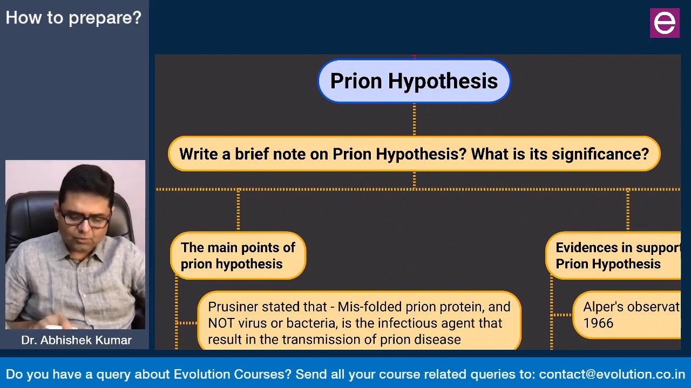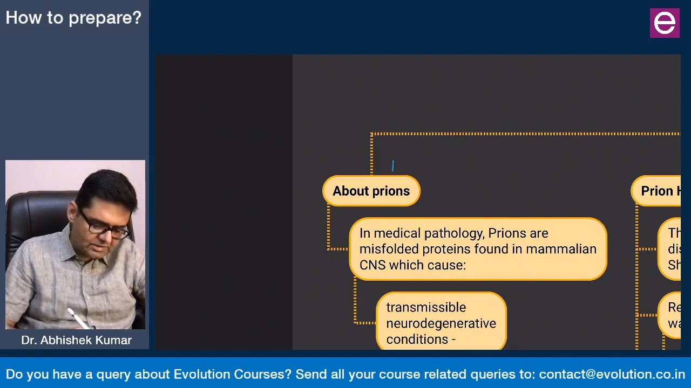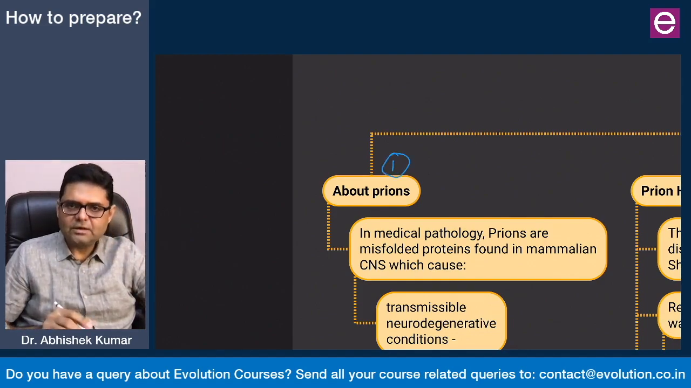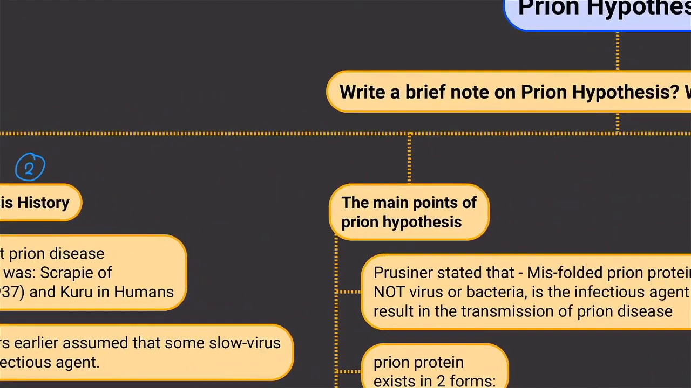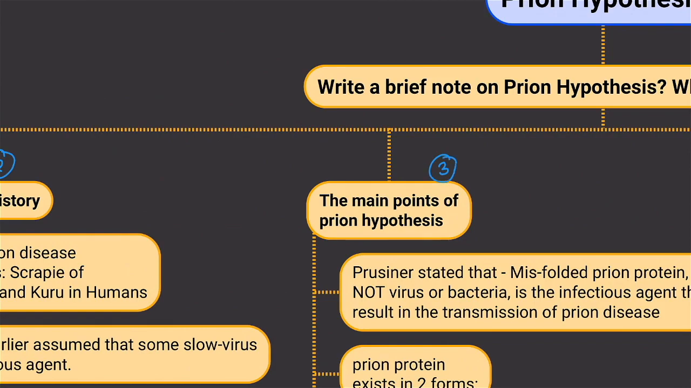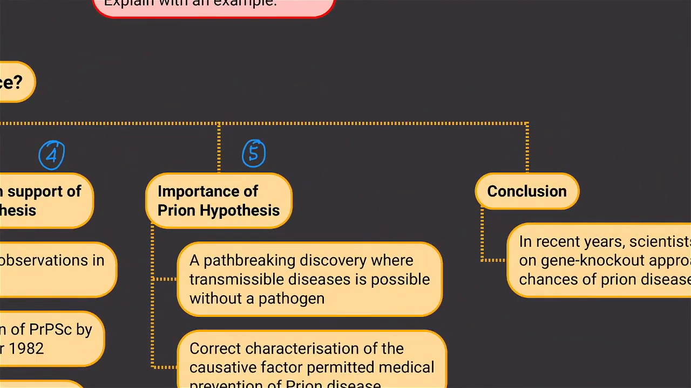So let's start. What are the facets that we should be discussing? First, you should be starting with what are prions. Second, come to the history of Prion hypothesis. Third, the main points of Prion hypothesis. Fourth, what are the evidences in support of Prion hypothesis? Fifth, importance or significance of Prion hypothesis. And the sixth point will be a brief conclusion of Prion hypothesis. That is how in 6 small parts you are going to complete your answer.